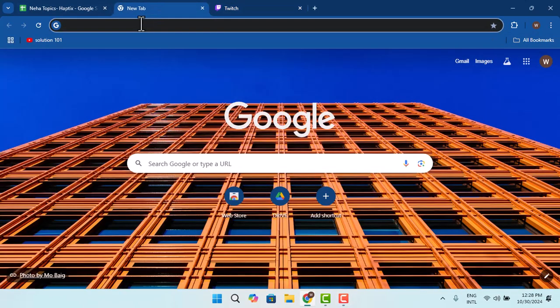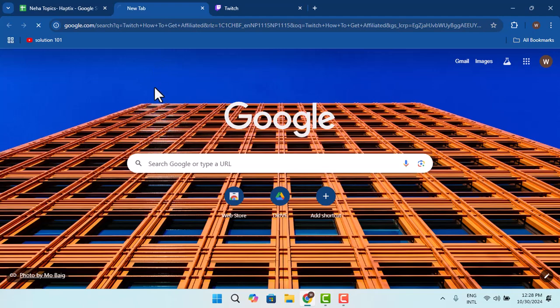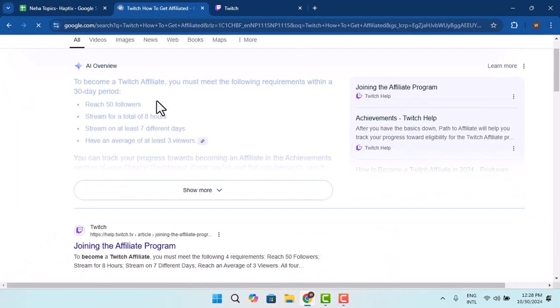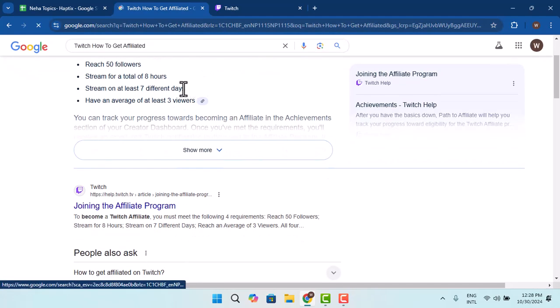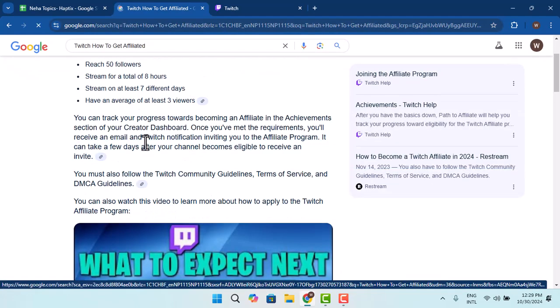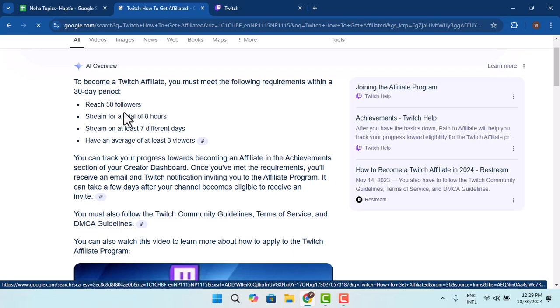Now, open up a browser and type in Google.Twitch how to get affiliated, and here you could find out that in order to get affiliated you need to reach up to 50 followers. Now, to be affiliated you must meet the following requirements within a 30-day period after creating your account. Now, you need to reach 50 followers.